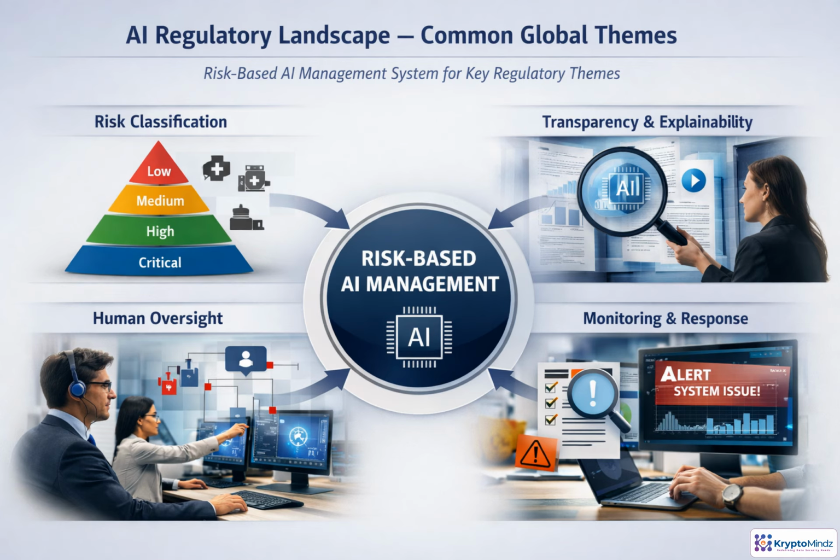Across jurisdictions, AI rules differ in legal detail, but they often ask the same practical questions. How risky is this system, given its purpose, users, autonomy, and possible harm? What must people be told, and can they understand the decision well enough to challenge it? Who is accountable, and when can a human intervene? How will the organization detect drift, failures, complaints, or incidents after deployment? A risk-based AI management system turns these recurring expectations into repeatable governance. Classify, document, explain, oversee, monitor, report, and improve.